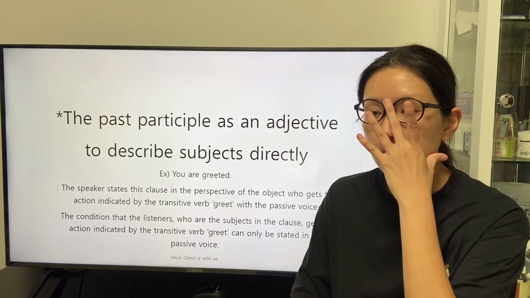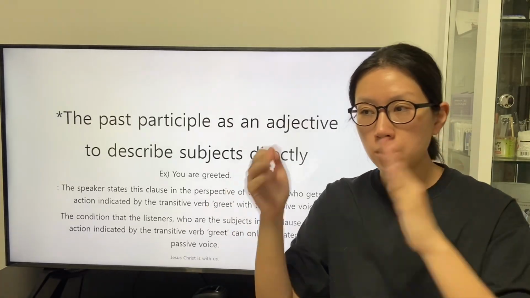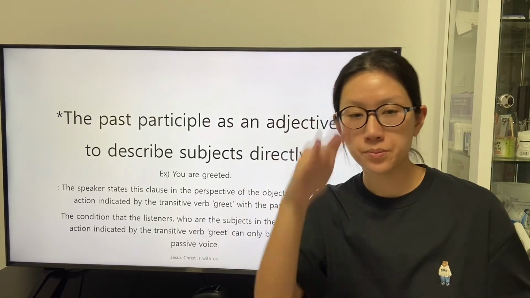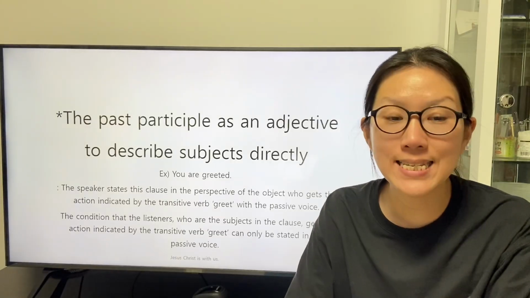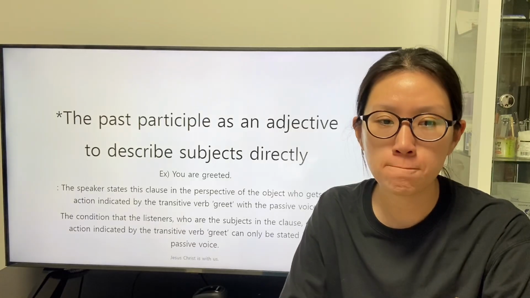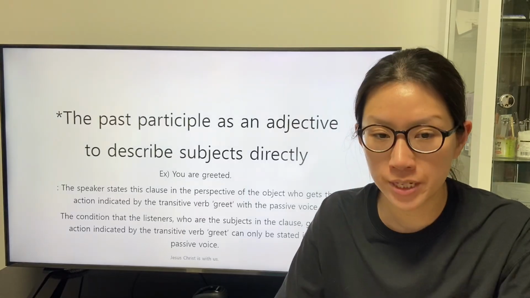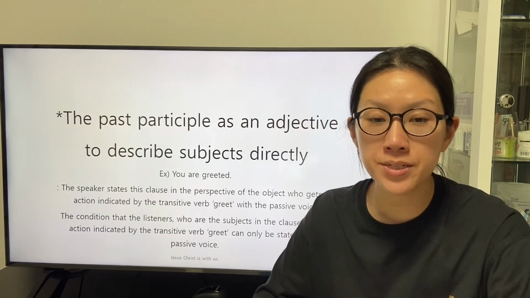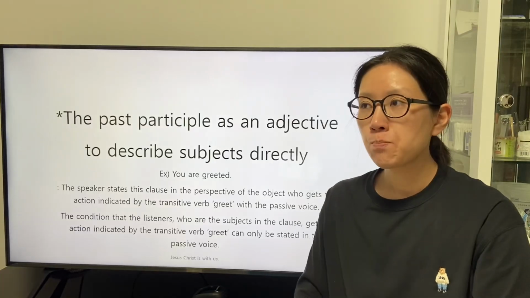Because the past participle is applied to focus on the latter part of the interaction between the subject-object relationship, the speaker states this clause from the perspective of the object who gets the action indicated by the transitive verb greet, with a passive voice. The condition that the listeners who are the subject in the clause get the action indicated by the transitive verb greet can only be stated in the passive voice.